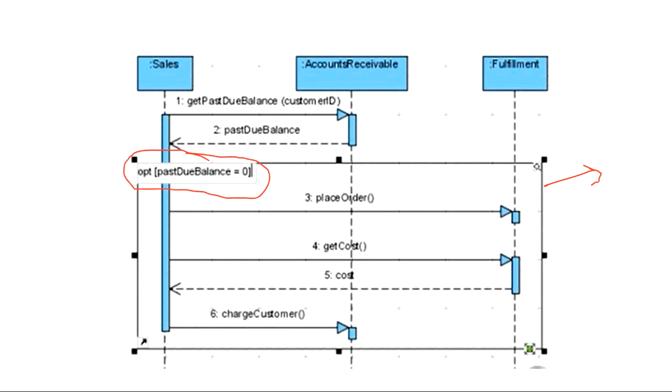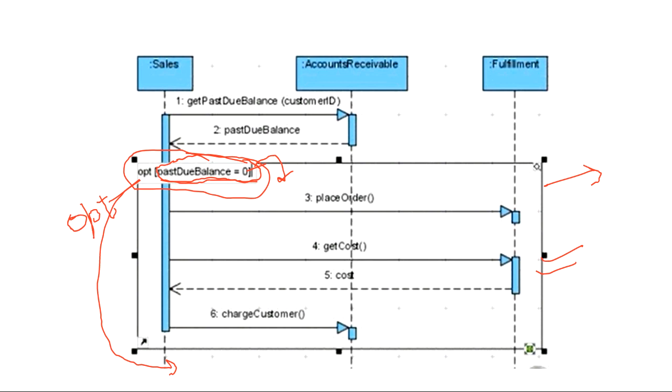यहाँ पे operator लिखते थे top left hand side में. इसकी जगह you write the operator as opt, means optional, means this frame is optional. You will enter this frame only if the condition, past due balance is equal to 0, is true. So the first condition will be checked, that if past balance is 0 means you don't have any due balance, then you will enter and you will perform all the interactions. If this condition is false, you will directly come out.